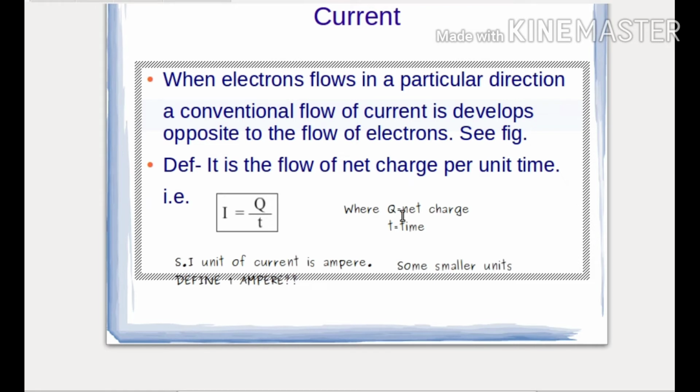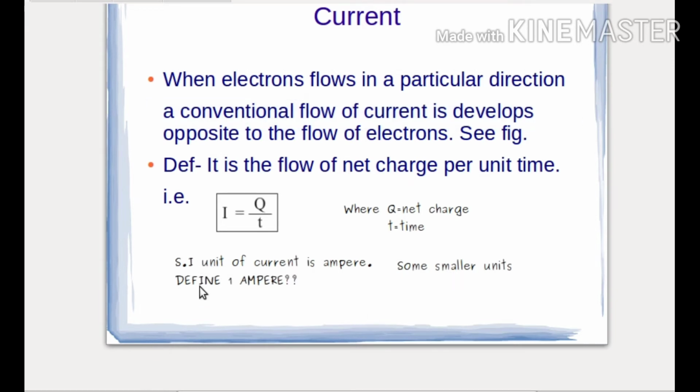This is a very helpful and useful formula, where Q is the net charge. If Q is flowing through a conductor, it will take some time to flow, so t is the time. The SI unit of current is ampere, which means coulomb upon time. So coulomb per second is known as ampere.